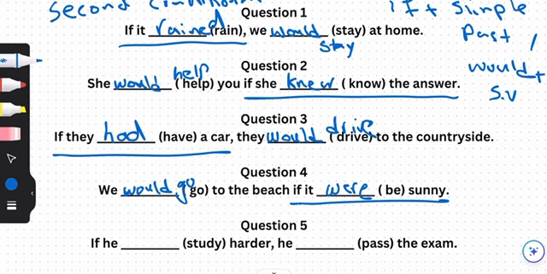Let's go ahead with question number 5. If he studied harder, he would pass. This sentence means that he's not studying enough and the chances are low. He cannot pass the exam.